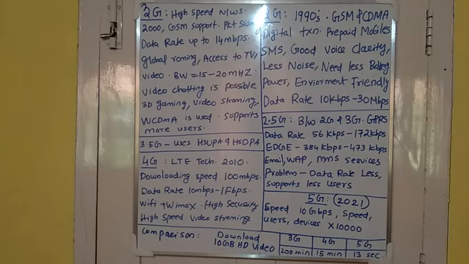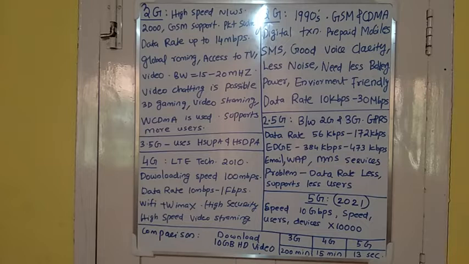An enhancement to second generation networks is 2.5G, introduced between 2G and 3G. It supports GPRS, that is General Packet Radio Service. The data rate is 56 kbps to 172 kbps. It also uses EDGE technology where the data rate is 384 kbps to 473 kbps. It provides services like MMS, email, and wireless application protocol or WAP. The main problem is that the data rate is low and it supports less usage.